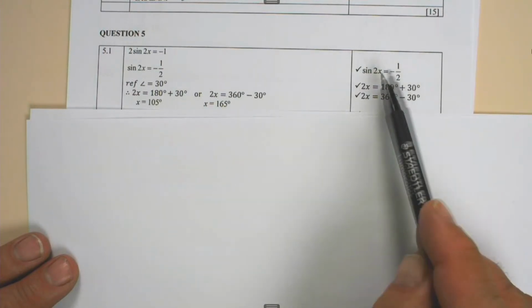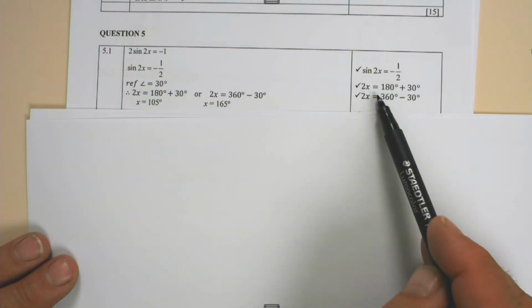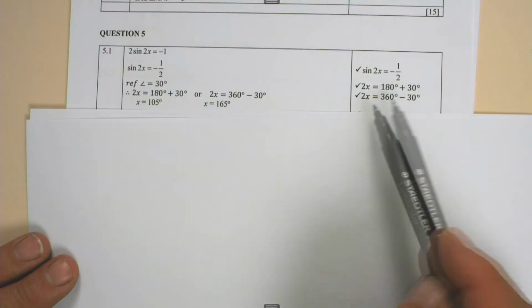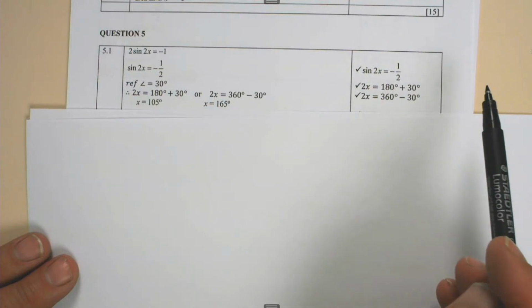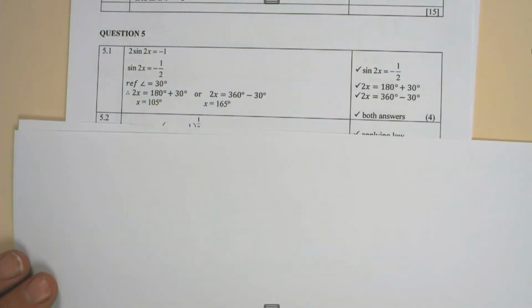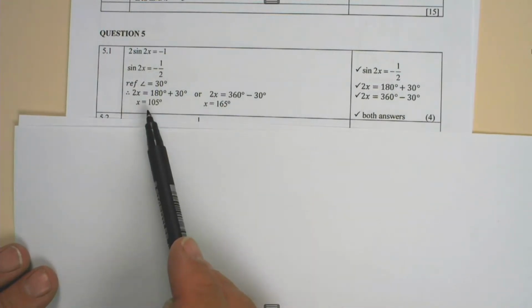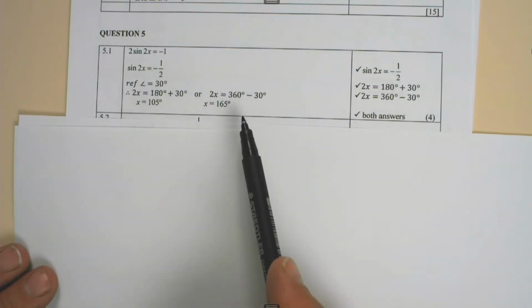1 mark for saying the sine of 2x is -1/2. 1 mark for saying 2x is equal to 180 plus 30. 1 mark for saying 2x is equal to 360 minus 30. And the last mark is for both answers, x equals 105 and x equals 165.